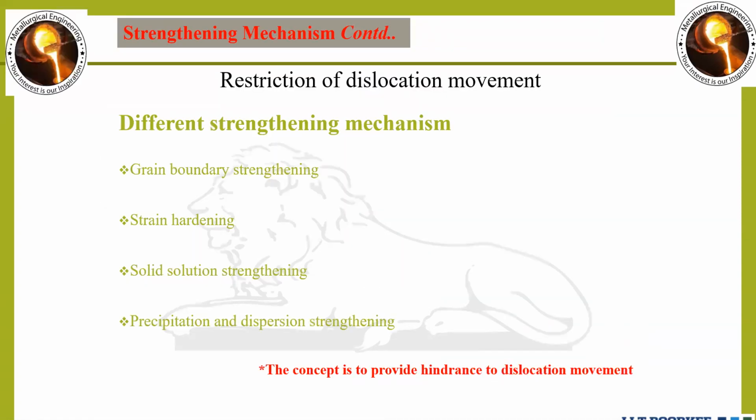For restriction of dislocation movement, there are four mechanisms. One is grain boundary strengthening, then strain hardening, solid solution strengthening, and precipitation and dispersion strengthening. Our main motive is to create a hindrance in the movement of dislocation that will provide strength in the materials. So let's start in more depth, starting with grain boundary strengthening.